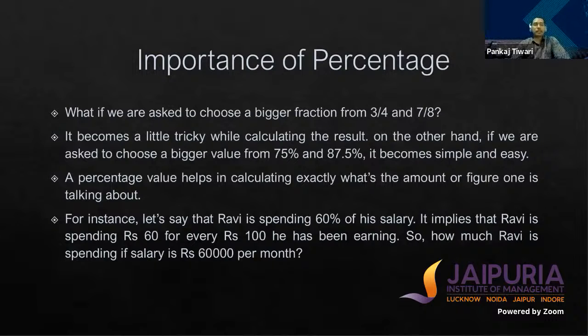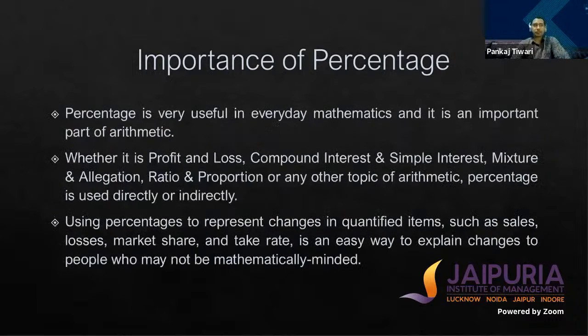So here we can simply calculate his spending, as we know that 60% of 60,000 is 36,000. So his monthly spending would be 36,000.